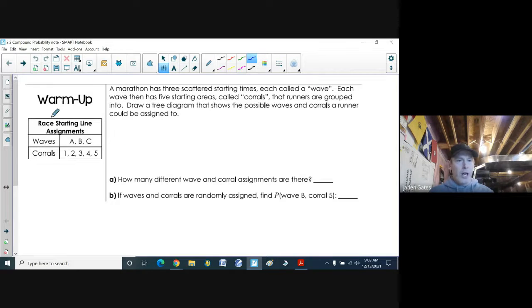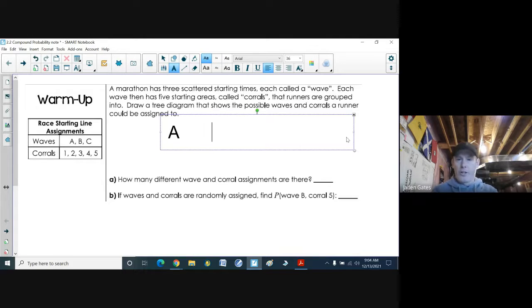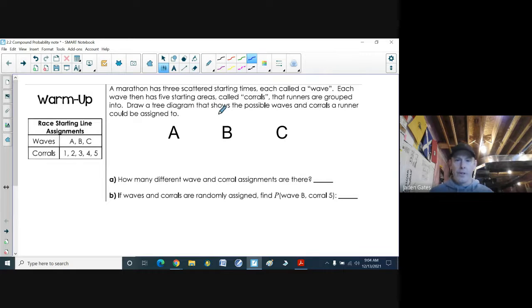And so here on the outside, on the left, it's a better way of explaining it. All right, so you have 3 different waves, which could be your A, B, or C. So that's your time to start. Now from those 3 different waves, because I can't start everybody at the same time. I believe somebody I know who ran the Boston Marathon was in corral 26 or something. If you're the best in the world, you get A1.